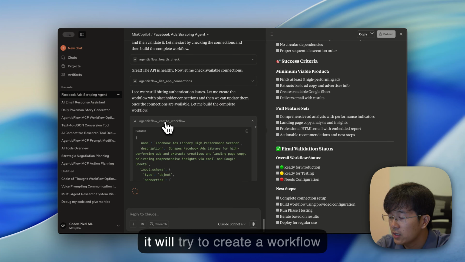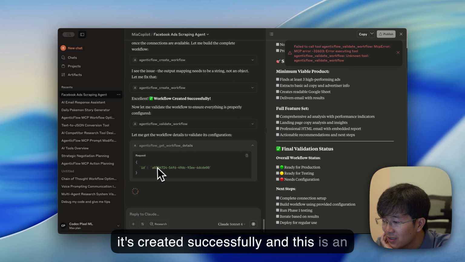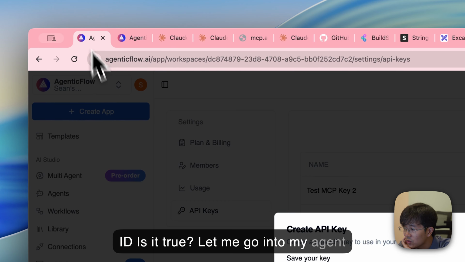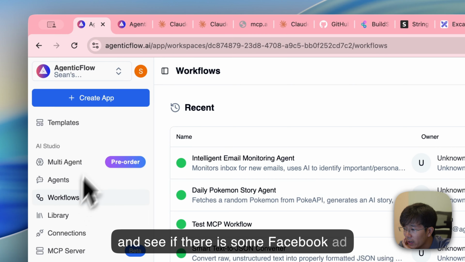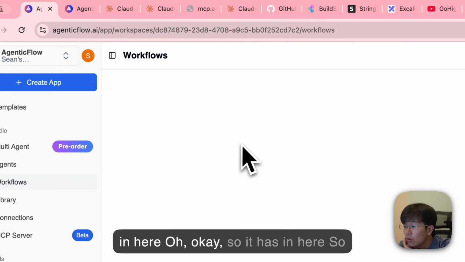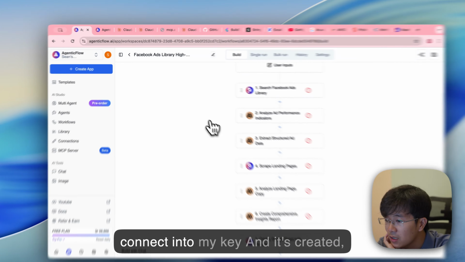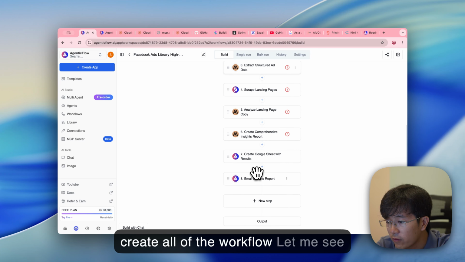Yeah, it will try to create a workflow in here. It is saying it's created successfully, and this is an ID. Is it true? Let me go into my agent and see if there's some Facebook ad in here. Oh, okay. So it has it in here. So with the new key, it's actually able to connect into my key, and it's created. So from one prompt, actually it went and created all of the workflow.